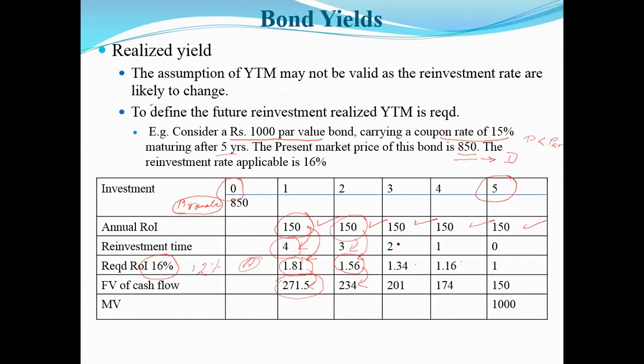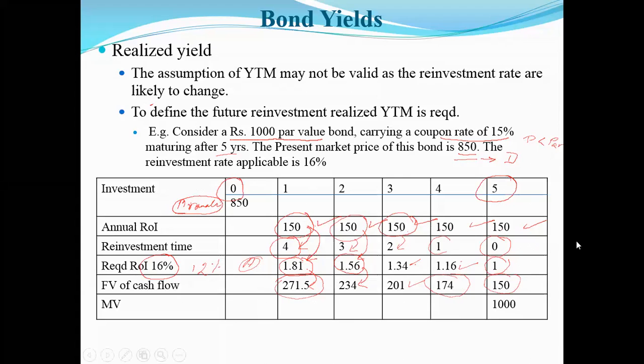Same is the case with the third year. She is going to receive 150 rupees and she has 2 years of time left. She will invest it at 16% and then she is going to earn 201 rupees. Same for the fourth year. She is going to invest the money for 1 year. If she multiplies 150 with 1.16, she is going to receive 174. And finally, in the last year, there is no time left. The present value of everything is going to be 1. So she is going to receive 150 rupees only.